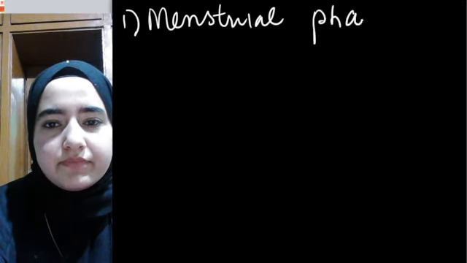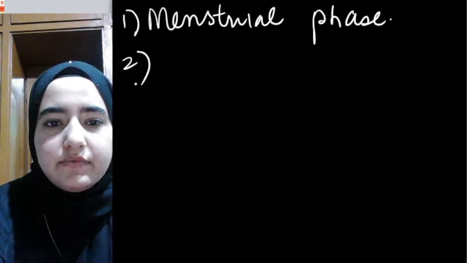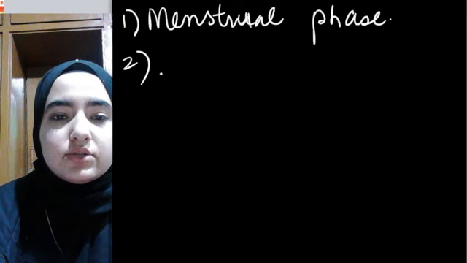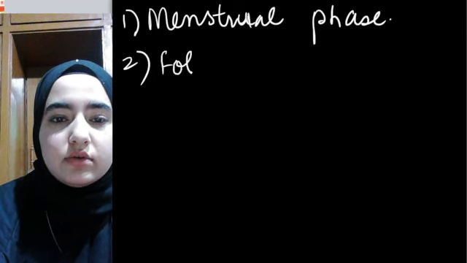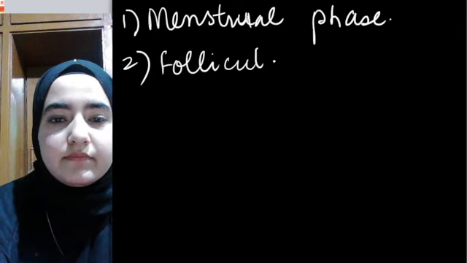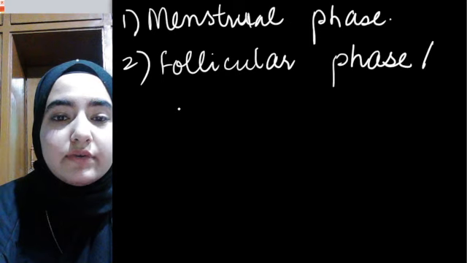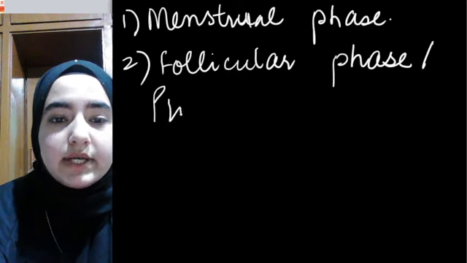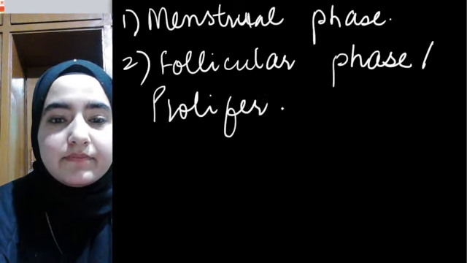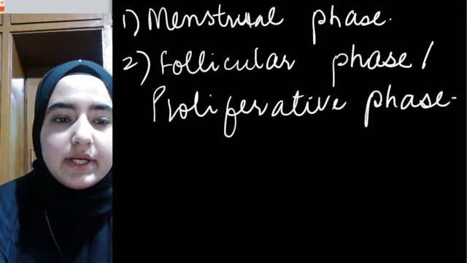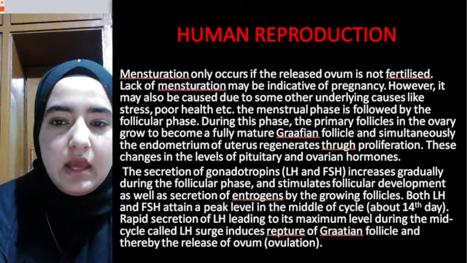Another phase of menstrual cycle is known as follicular phase, or another name for this follicular phase is proliferative phase.